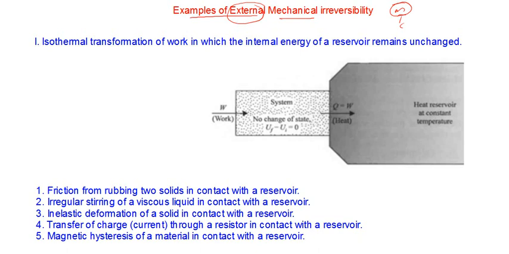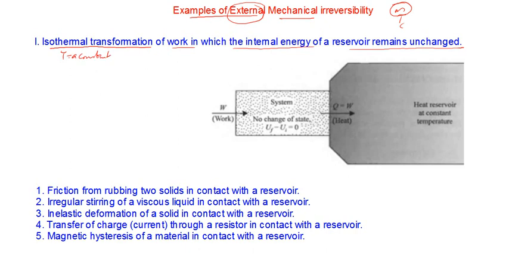We are classifying these examples into two categories. The first category is one in which there is an isothermal transformation of work, where the internal energy of a reservoir remains unchanged. The internal energy of the reservoir should remain unchanged. There is an isothermal transformation of work, because the temperature remains constant, T equal to a constant. Let's see how it's happening.